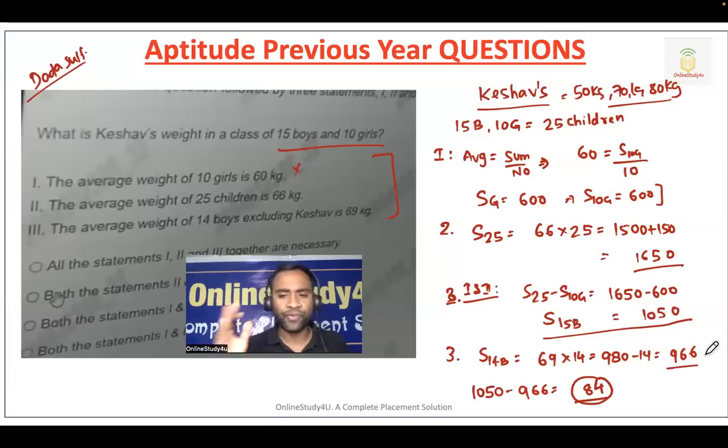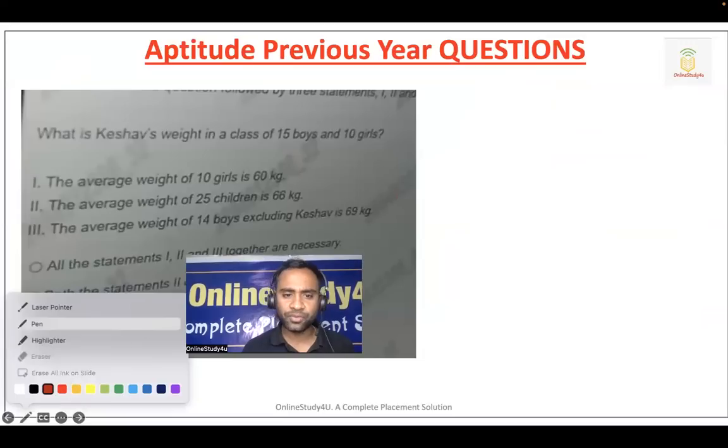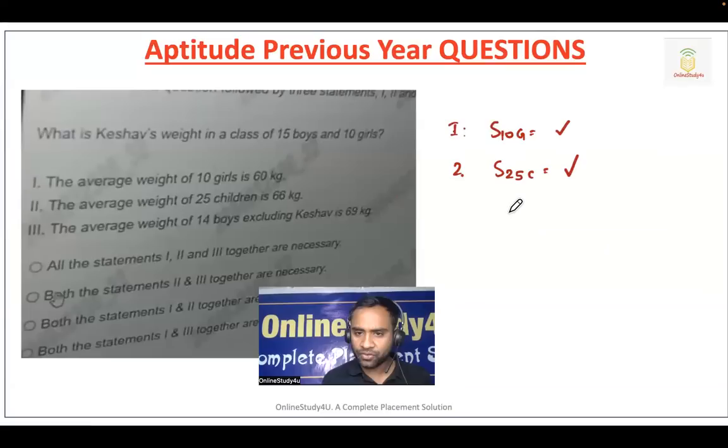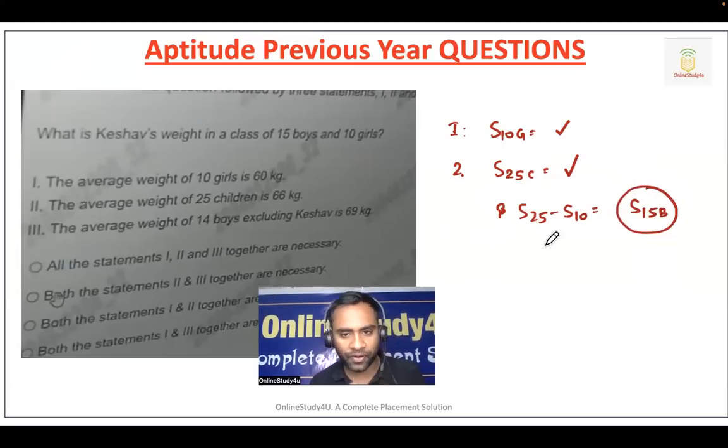But hold on, wait. This is the exact process we calculated, but this was not required. If you want to solve this question, how easily you could have solved it in the exam. The average weight of 10 girls is 60, so from here we got the total weight of 10 girls. Now the average weight of 25 children, the total weight of 25 children we got. Now if I subtract 25 minus 10, we get the 15 boys weight. Third, the average weight of 14 boys, so I got the 14 boys' total weight excluding Queso.